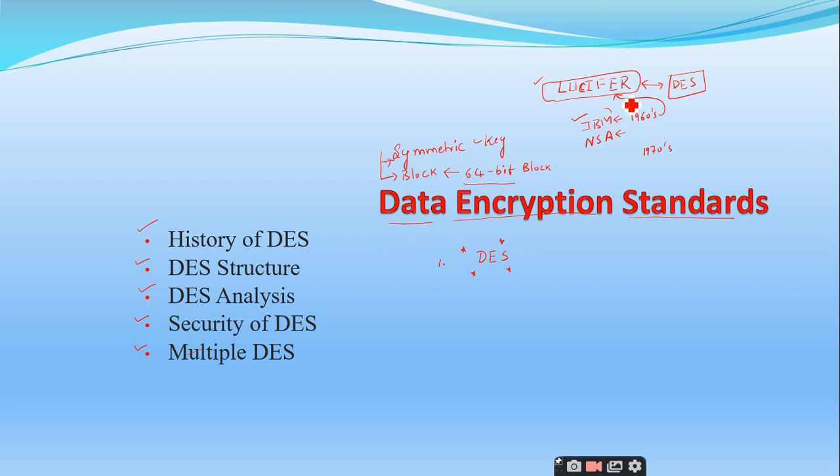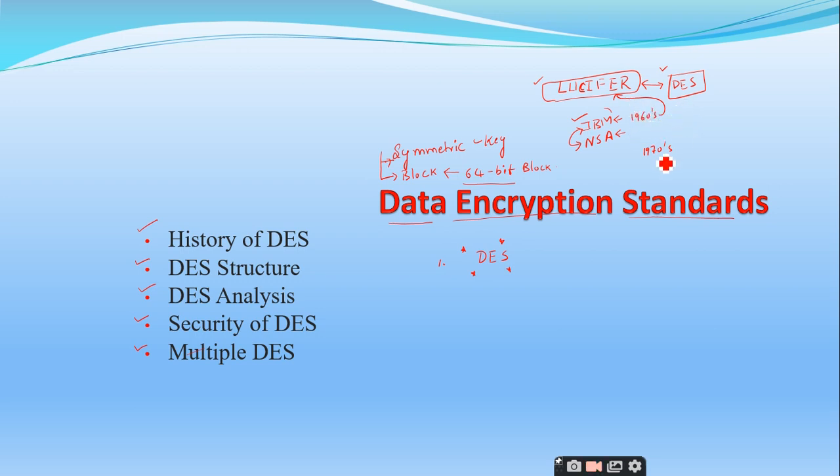While releasing Lucifer to the market, they made some modifications with the help of the National Security Agency. They tied up with each other, made modifications to Lucifer, and changed the name to DES at that time. Is it clear?